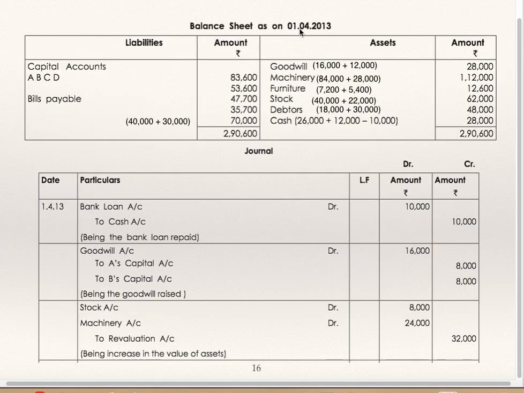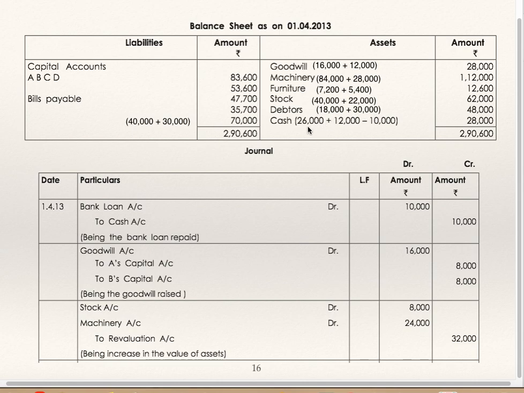Now combined balance sheet of the new firm. Goodwill, addition of both the goodwills, 16,000 plus 12,000. Machinery, addition of both the firms' machinery, 84,000 and 28,000. Furniture, addition of furniture, 7,200, 5,400. Stock, addition of stock, 40,000, 22,000. Debtors 18,000, 30,000.